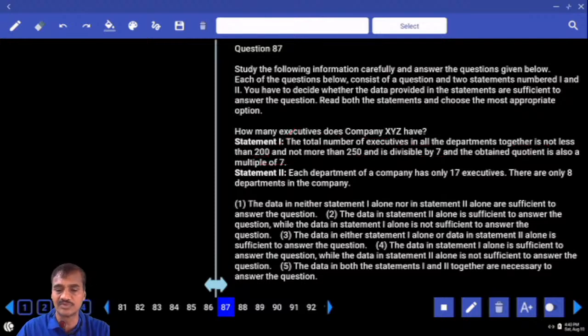Then next one. What is the next one? Each department of the company has 17 executives, and there are 8 departments. 17 into 8, you will get the answer. So 1 alone is sufficient, and 2 alone is also sufficient. Then what is your answer here? Either 1 or 2, choice 3.